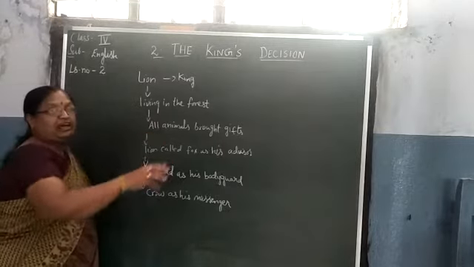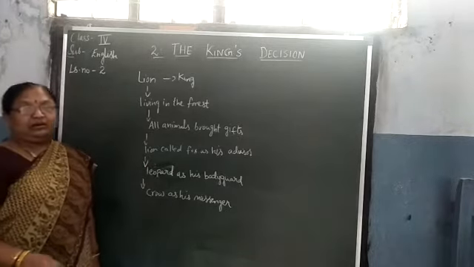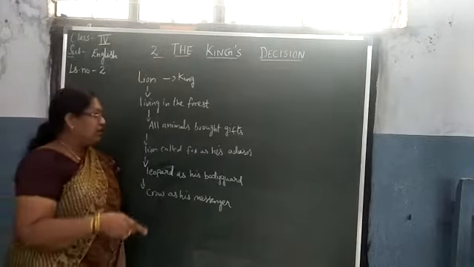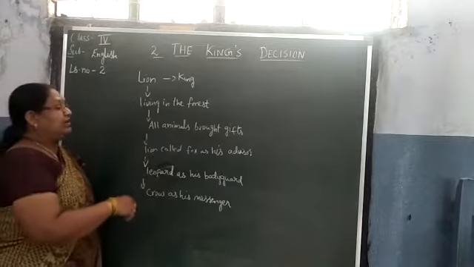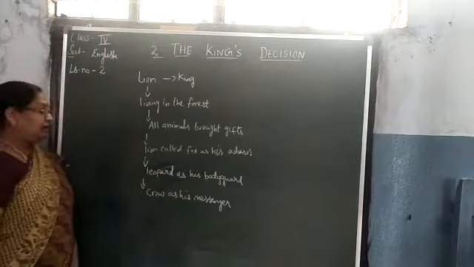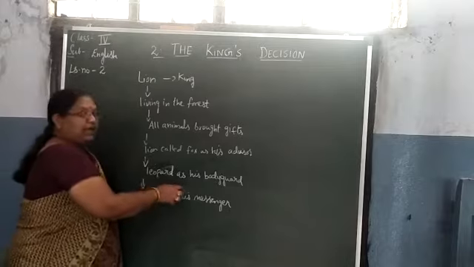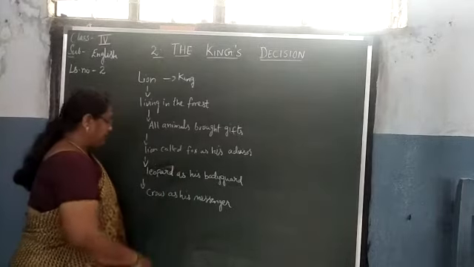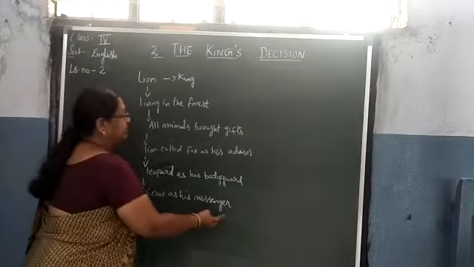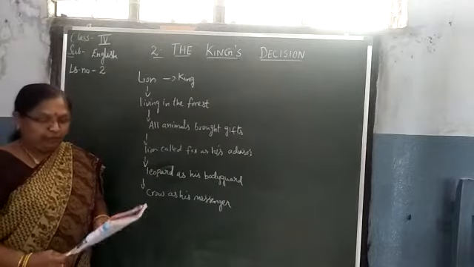Then all the animals bring gifts to the lion. First, all the animals are in a group. The lion called the fox first, and appointed him as an advisor. Next, the lion called the leopard and appointed him as his bodyguard. Next, the lion called the crow, and appointed him as his messenger. This is all the introduction. Then let us go to the main points.